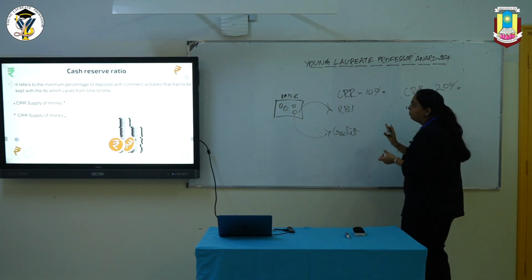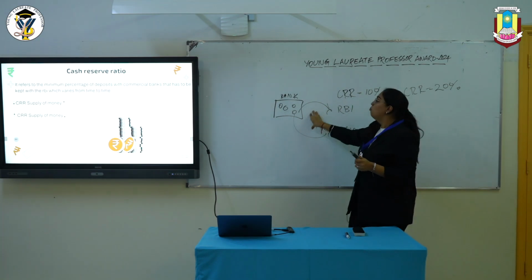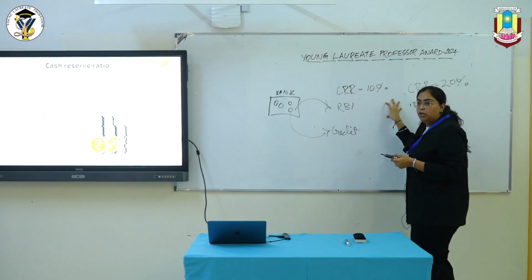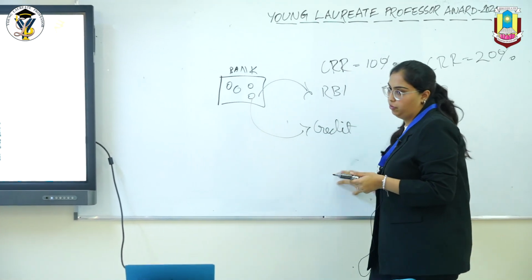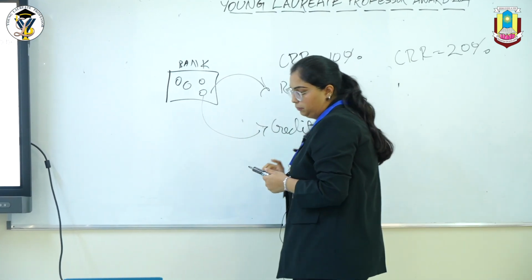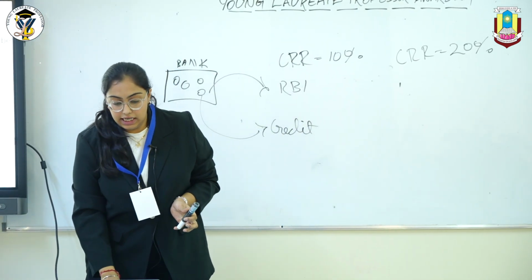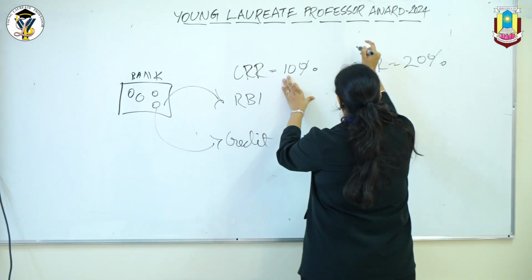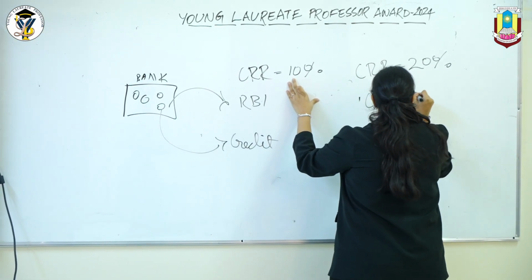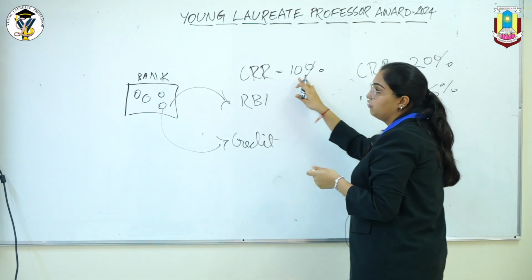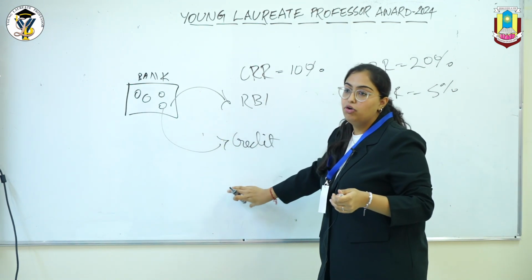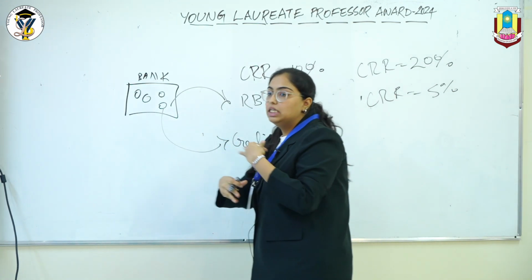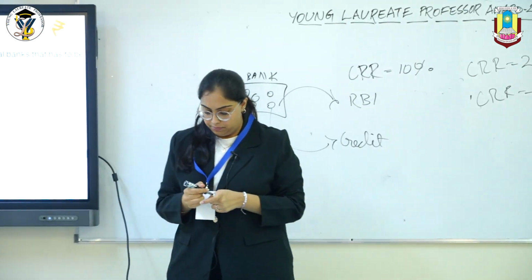So now whatever amount I had, more of it I would keep with the RBI, and I would have very little left with me for giving out to the public. And then during deflation, I would decrease it. If this was 10%, I shift to 5%. Now I would have more money to give out to the public. So then the money supply will increase with the public.